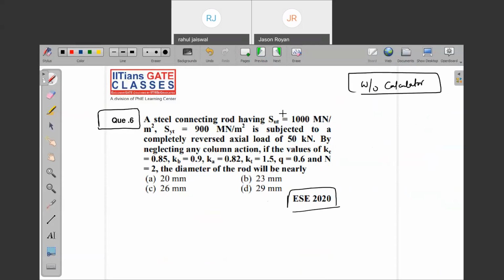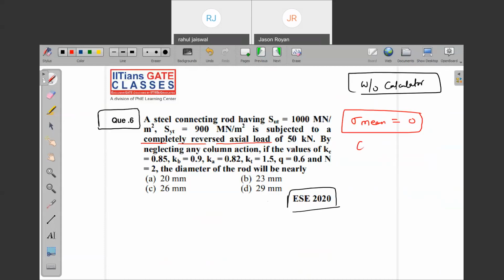A steel component having an SUT of 1000 megapascal and SYT of 900 megapascal is subjected to a completely reversed axial load. What is the meaning of this? It is a completely reversed axial load. If it is completely reversed, what about sigma mean? It is 0. If the values of Ka, Kb, Kc, Kt = 1.5, q are given, and the factor of safety is given as 2, find the diameter of the rod. Very much clear, right?